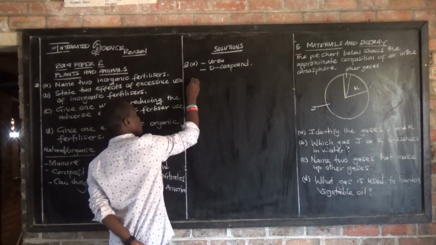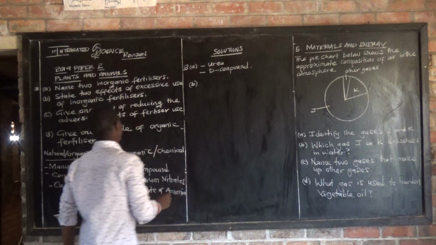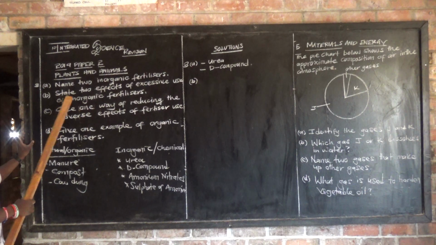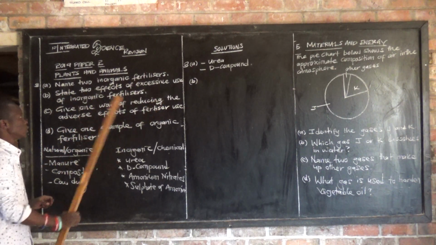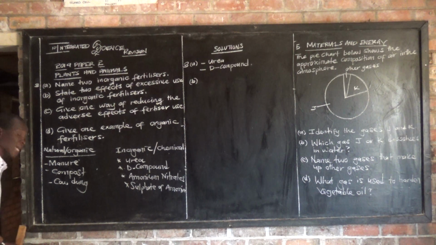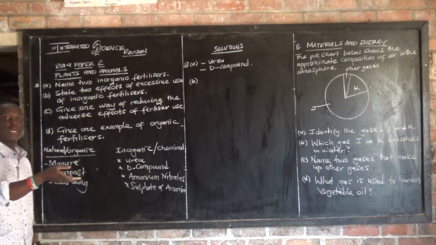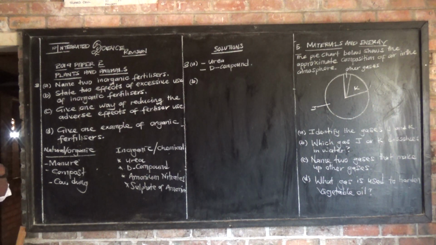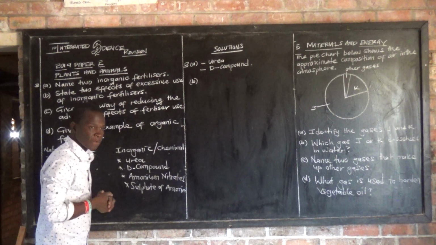Then let us look at question B. What is question B saying? State 2 effects of excessive use of inorganic fertilizer. The word excessive means too much. If you apply too much of, let's say, urea or D compound, what would be the consequences or the results? Those are the effects of excessive use of inorganic fertilizers.